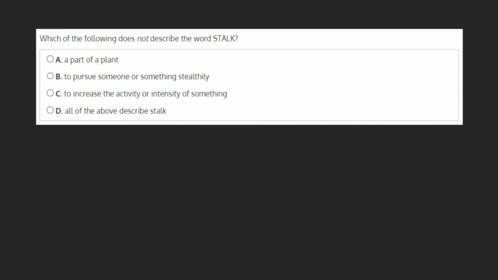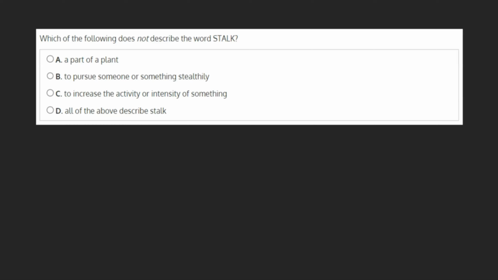Which of the following does not describe the word stalk? A. A part of a plant. B. To pursue someone or something stealthily. C. To increase the activity or intensity of something. Or D. All of the above describe stalk.